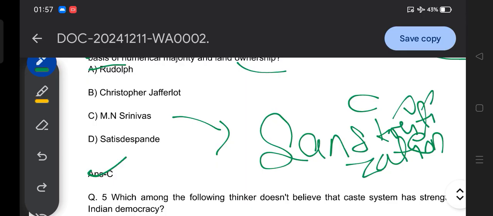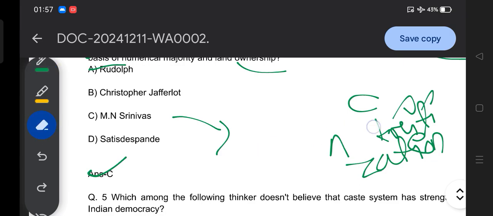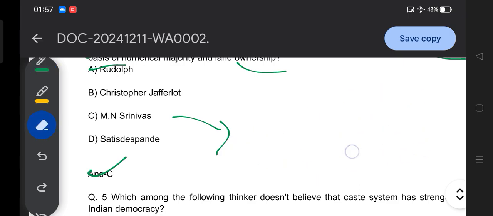Say for example, lower caste people in a village try to do different kinds of activities like higher caste people do, to get some kind of recognition in society. That is known as Sanskritization.